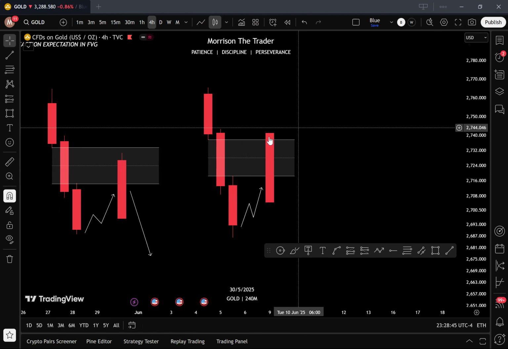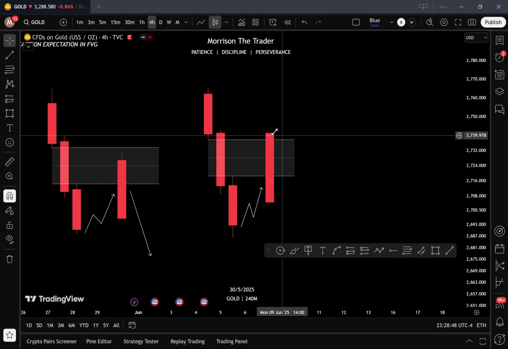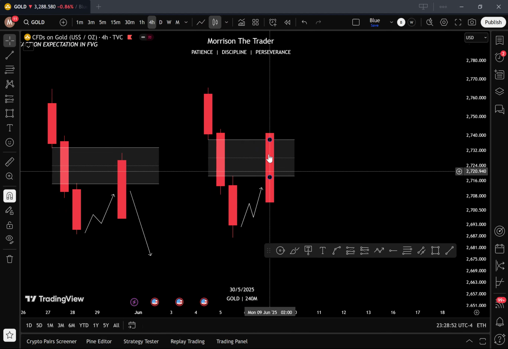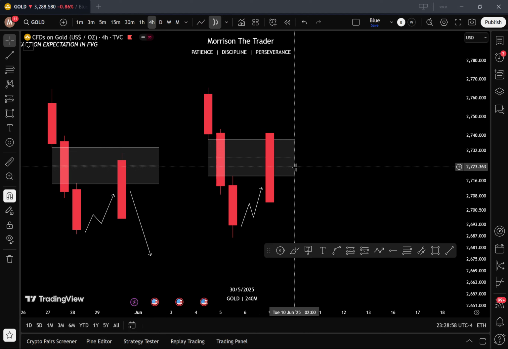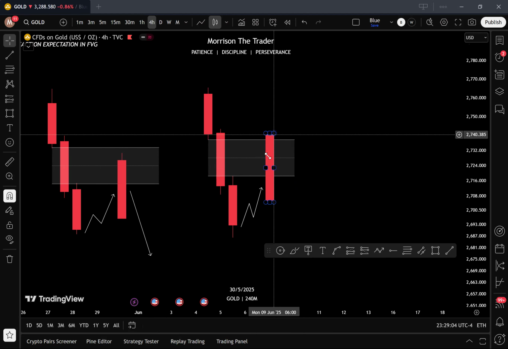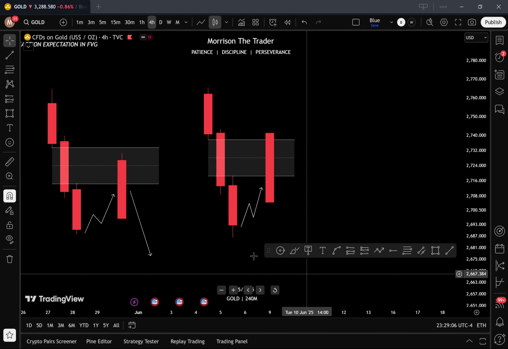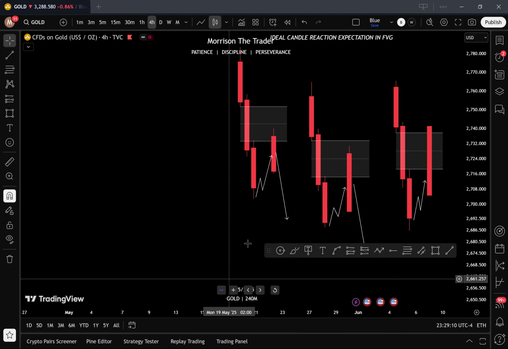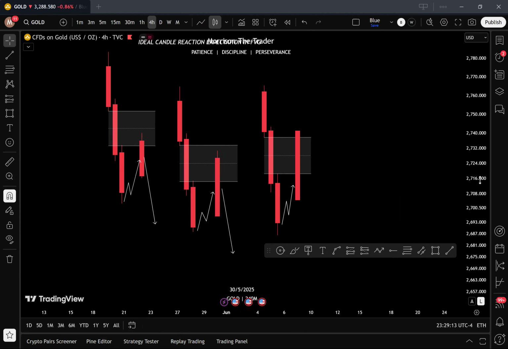And also the last example of what invalidates a fair value gap is when price goes into that fair value gap and then closes outside that fair value gap. Okay, it closes above the fair value gap. When it closes above the fair value gap like this, it invalidates the fair value gap. Price does not want to respect this fair value gap, and now this fair value gap is no more valid to push price lower anymore. So these are the three types of examples, right, that you don't want to see happening.